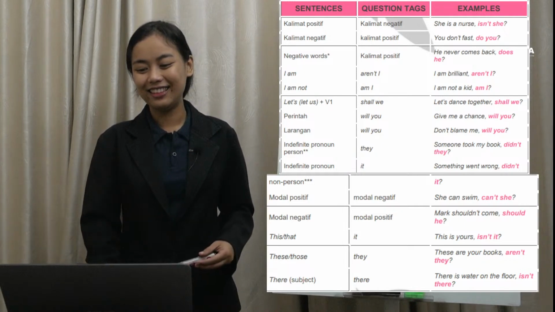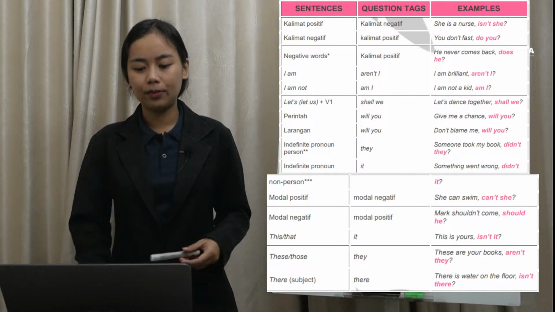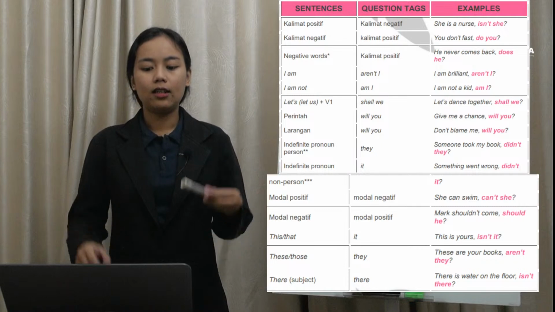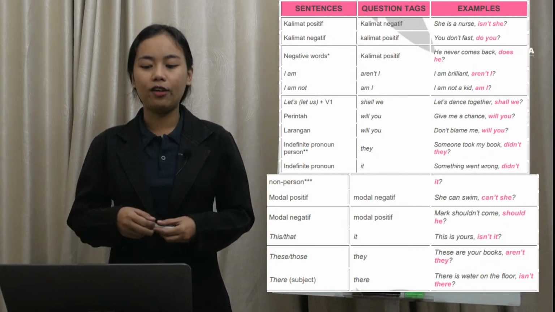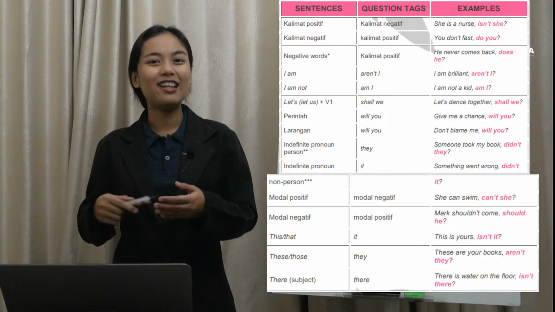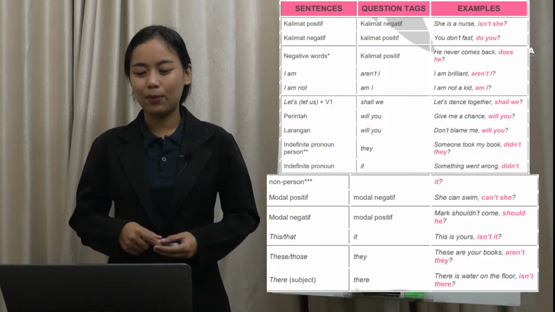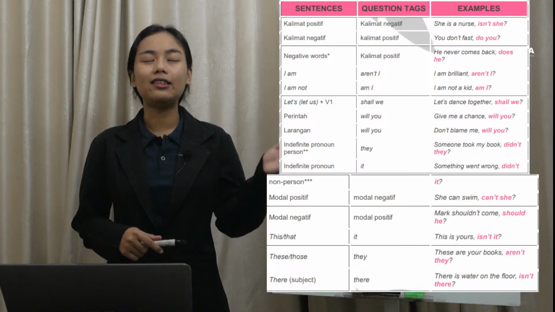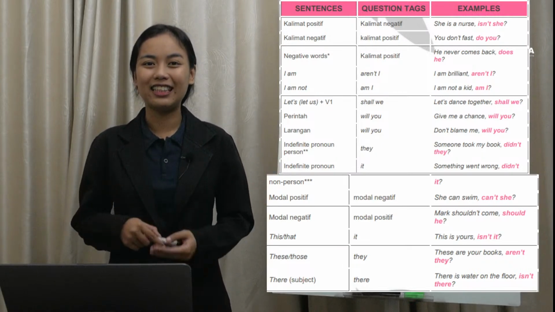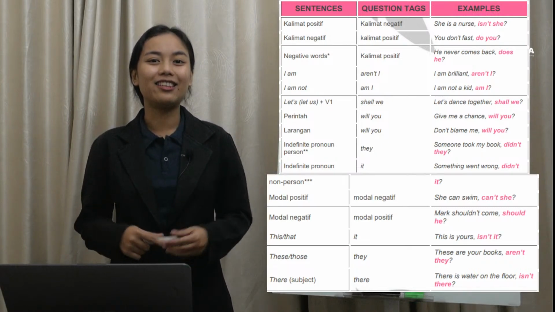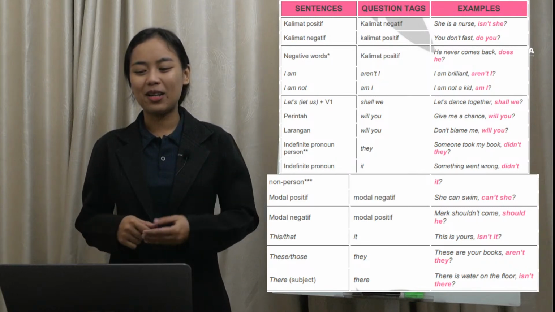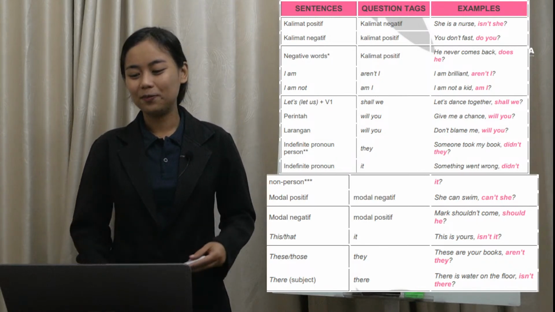Next, we have let's atau let us yang diikuti oleh verb 1. And then, the question tag must use shall we. For example, let's dance together, shall we? Mari kita berdansa, shall we?